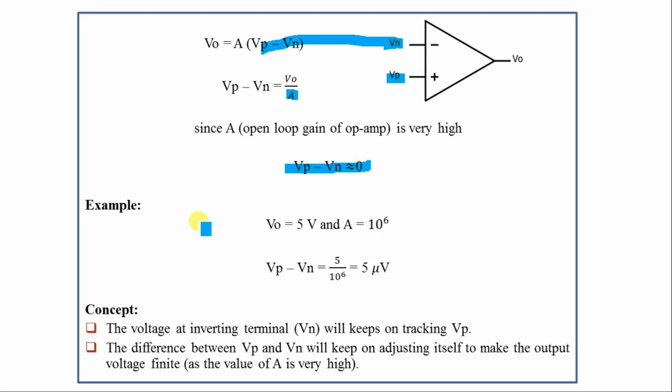Let's take an example and see what exactly happens. Let's say the output voltage is plus 5 volt, and the gain of the op-amp is 10 to the power 6. So in this case, 5 divided by 10 to the power 6 comes out to be 5 microvolt.